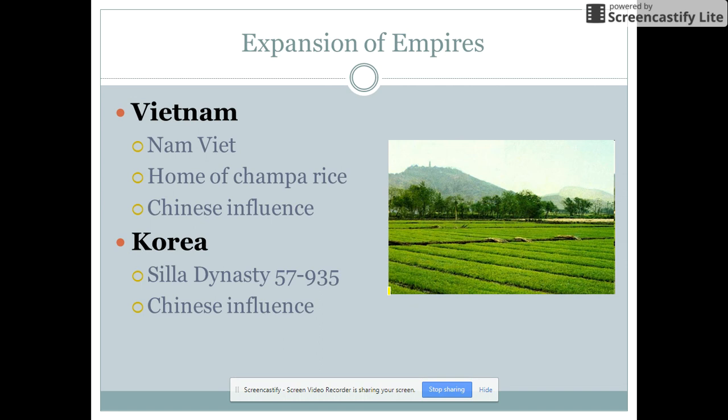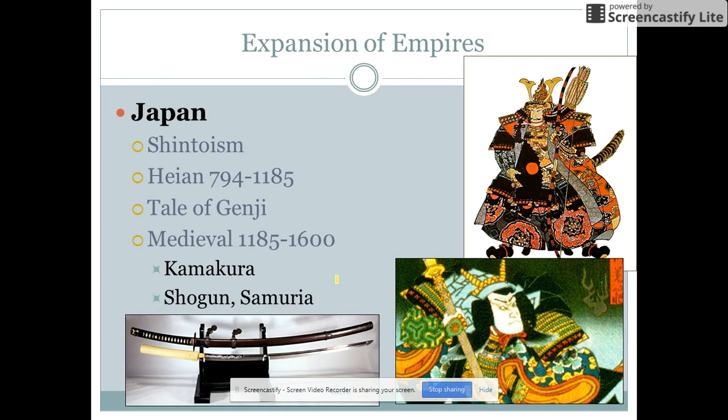You have Vietnam, which is known as Nam Viet. This is where the Chinese got the Champa rice from. And since they're a tribute state of China, they, like Korea, are going to have a really big Chinese influence. They adopt some of their writing characteristics. They're studying Confucianism. Korea, the dynasty you need to know for them is the Silla dynasty. Again, they're adopting Confucianism and a whole lot of other things that are going to make them very, very similar to China.